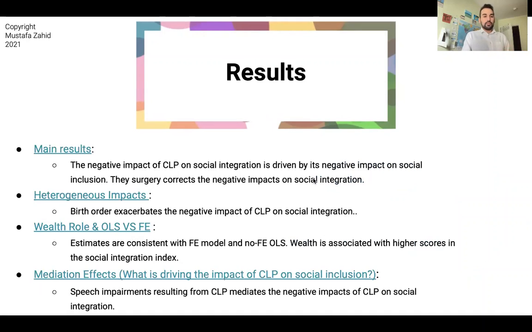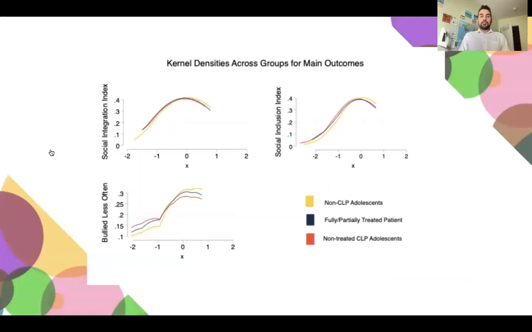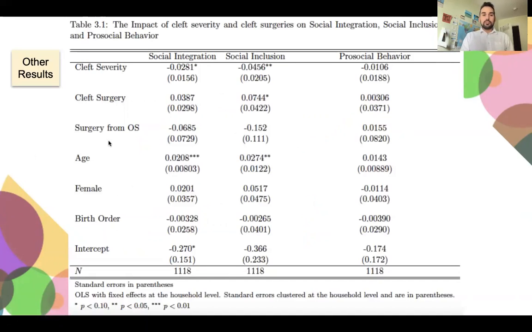So let's jump into the main results. We can see that there is a statistically significant negative impact of cleft lip and palate on social integration, mainly led by the negative impact on social inclusion. And specifically, if we focus on the bullying frequency variable in the bottom left graph, we can see that the distribution of the outcome for cleft lip and palate patients gets closer to the distribution of non-cleft lip and palate adolescents as they get more treated. So potentially alluding to the positive impact of cleft lip and palate surgeries.